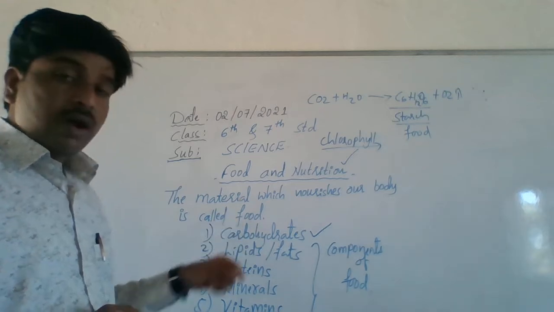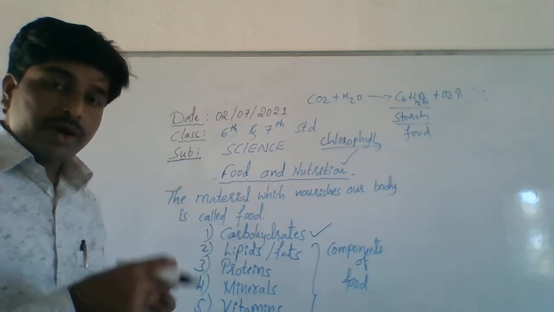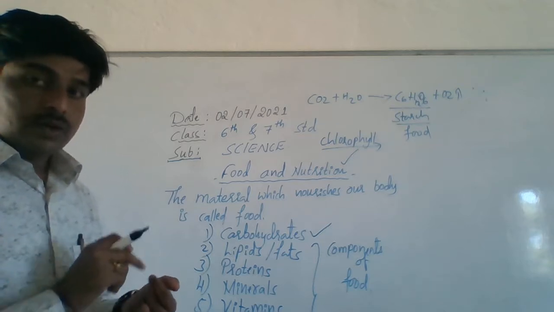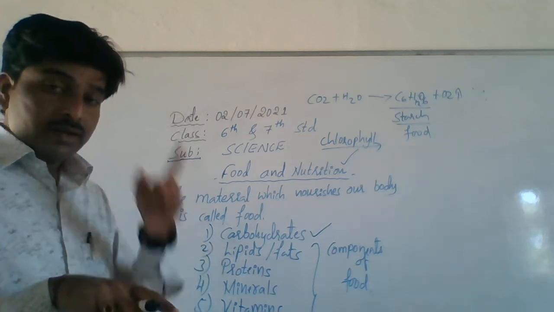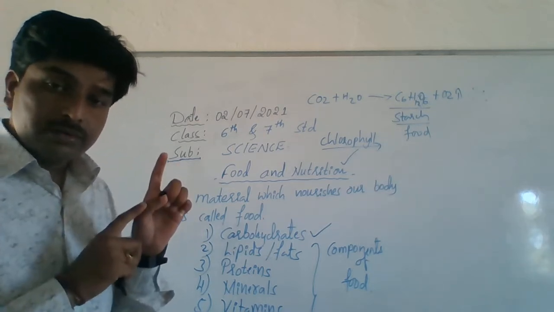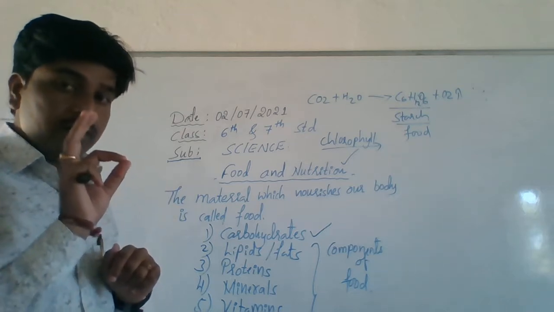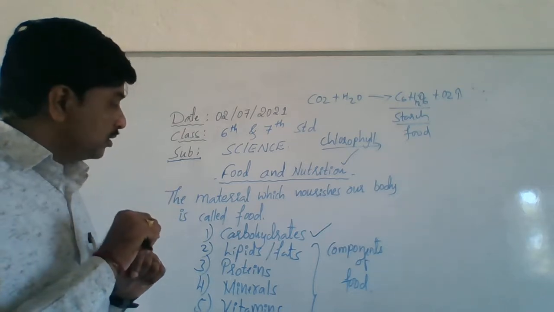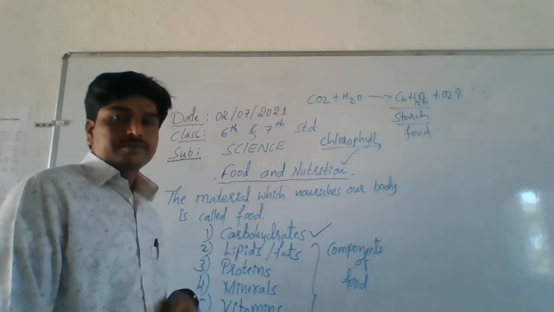How are these carbohydrates made? The word itself says that carbohydrates contain three main elements: carbon, hydrogen, oxygen. So by combining these three elements, carbohydrates are made.